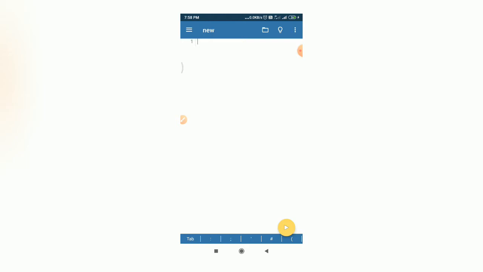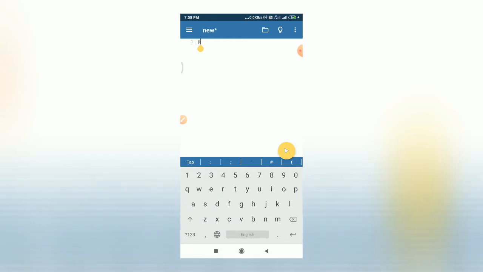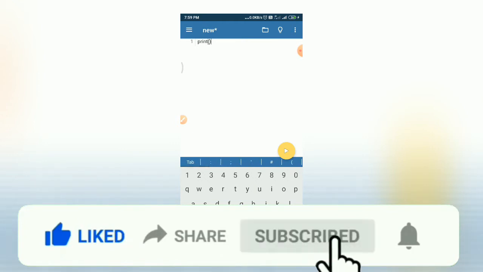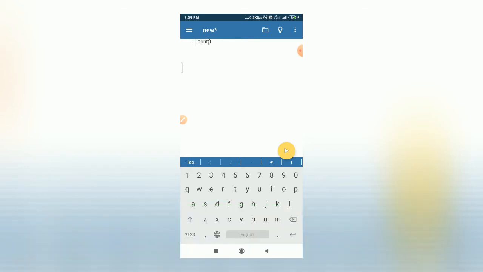So first of all, you can see this white space. This is basically your editor where you can start typing different Python commands. Okay, so here at top you can see this blue button bar which gives you access to all special symbols you will require while writing a program. So no need to install any other programming keyboard. Okay, so likewise this editor you can use for writing your Python code, and line numbers are also shown there, you can see.